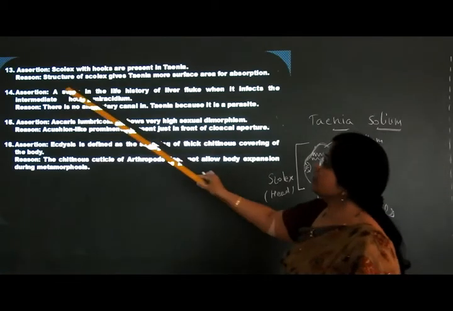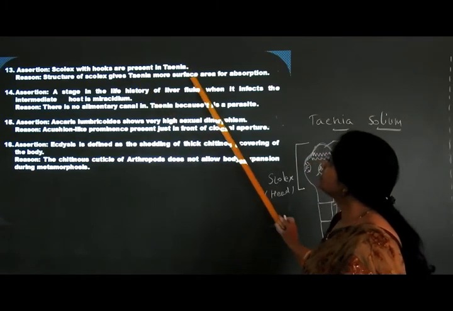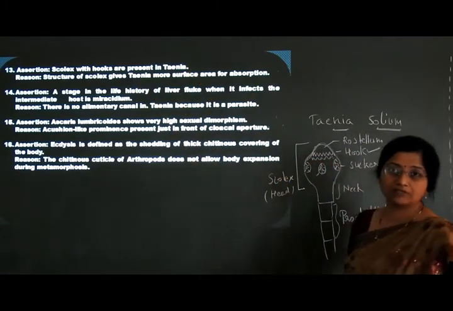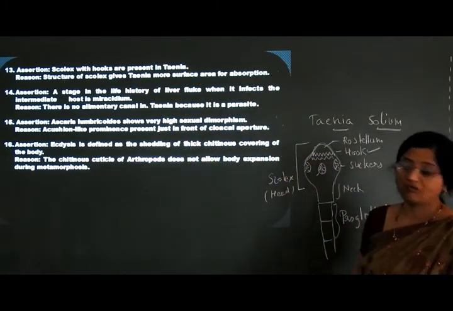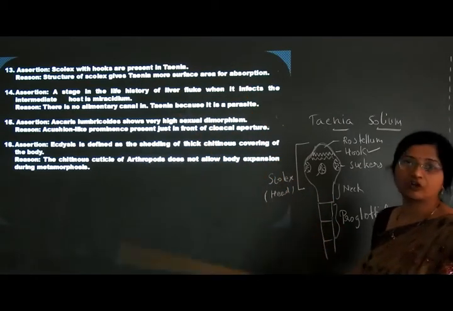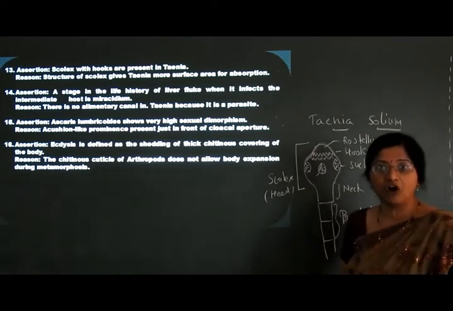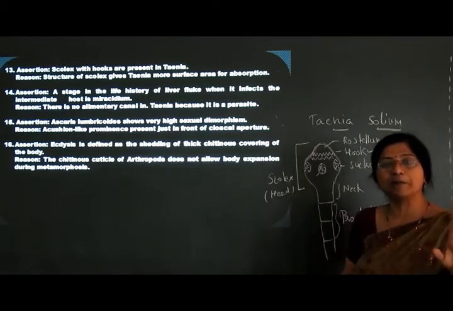Next, what is given? Structure of the scolex gives Taenia more surface area for absorption. Is it true? No. Why? Because this scolex will not give any surface area for absorption. As this is a parasitic form, the alimentary canal is totally absent.